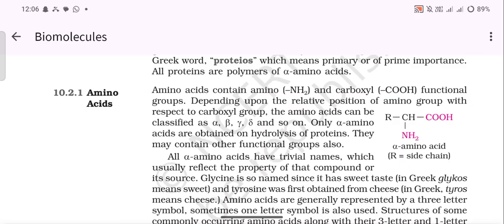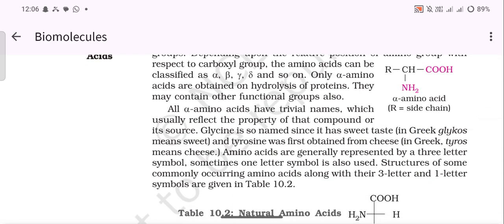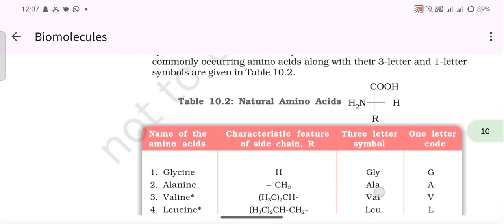All alpha amino acids have trivial names which usually reflect the property of the compound or its source. Glycine is so named since it has a sweet taste, and tyrosine was first obtained from cheese. Amino acids are generally represented by a three letter symbol. Sometimes a one letter symbol is also used. Structures of some commonly occurring amino acids, with their three letter and one letter symbols, are given in the table.